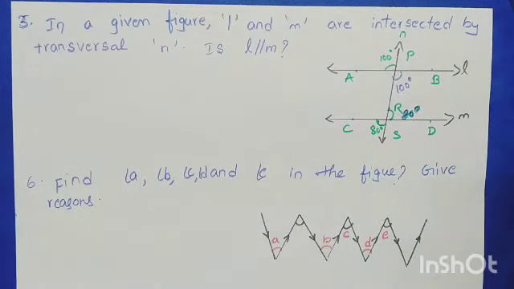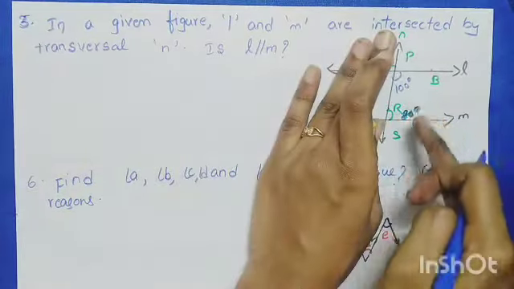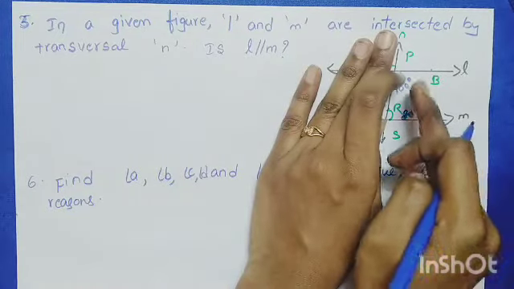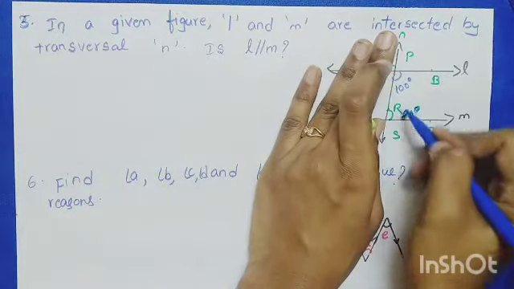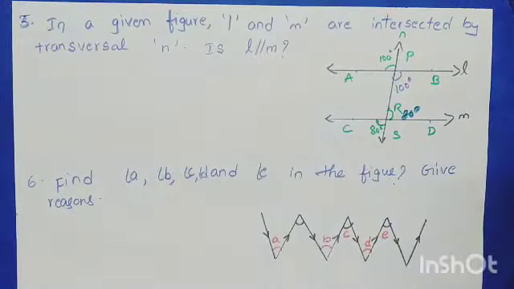So now what we got? Interior angles lie on the same side. The sum should be how much? 180. So what you can say?